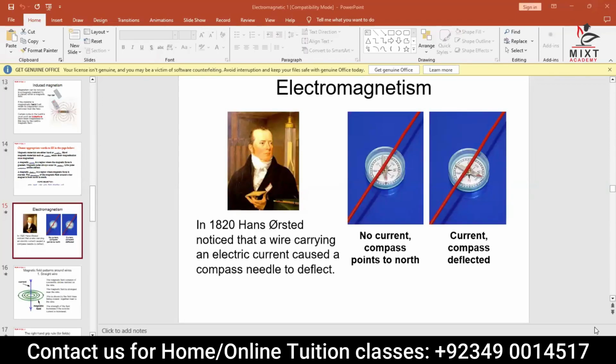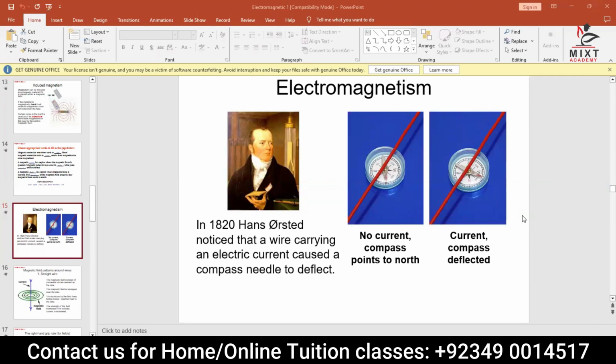Now, what is meant by electromagnetism? Electromagnetism means that when current passes through a magnetic material, that particular device or material converts into a magnet. I'm talking about a magnetic material. Magnetic material means it's not a magnet, but it will convert into one. So the important thing is it should be a magnetic material in which, once the electricity passes, it will become a magnet.